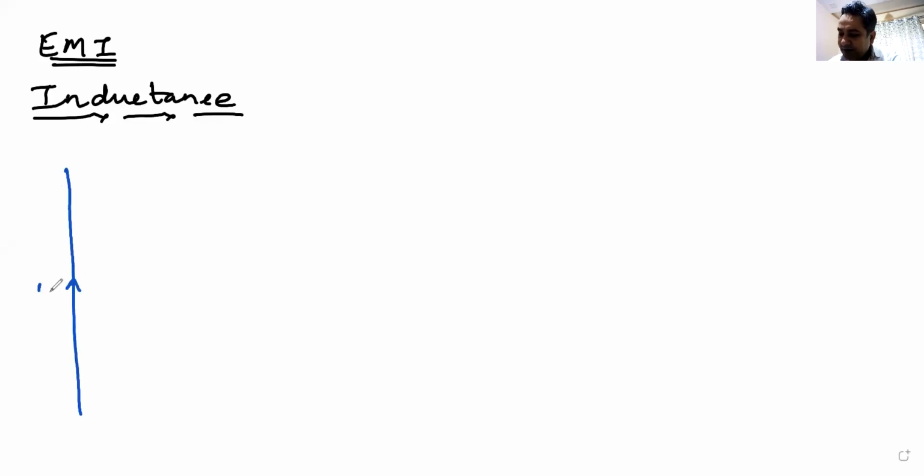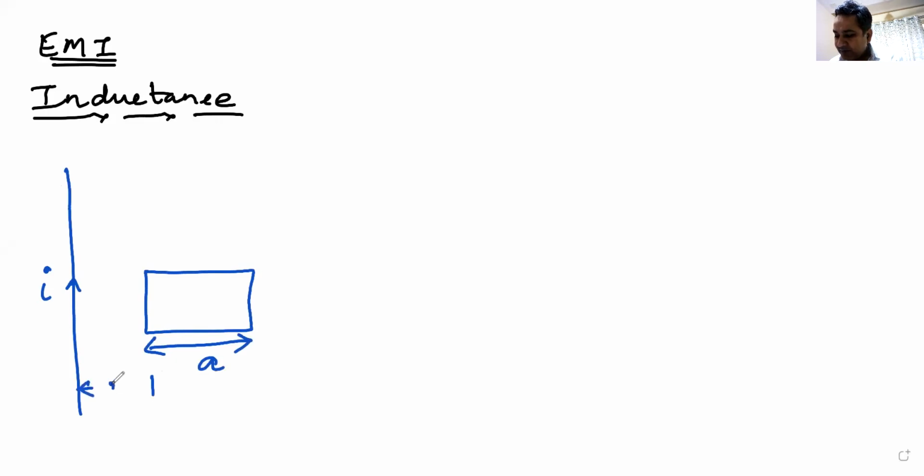I have an infinite current carrying wire I, and I have a circular square loop A at a distance x from this wire. You have to find the mutual inductance of this system.